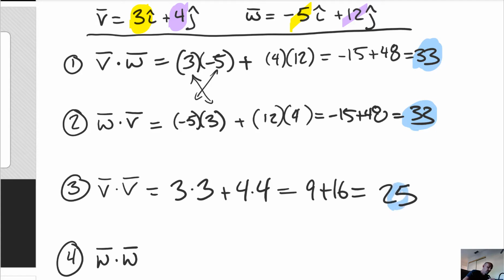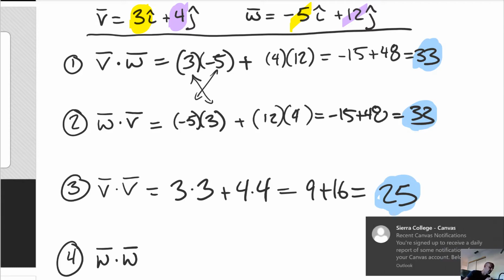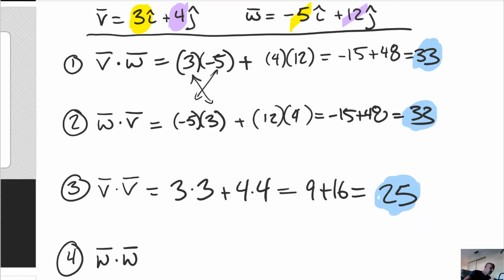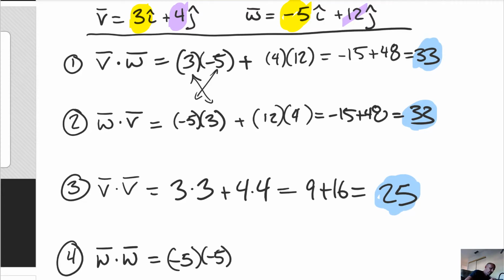And again, fascinating. But something seems familiar about what we just did there. Let's dot W with W. Let's make sure we got this pattern down. So we better take our -5, and we better do -5 times -5, or I think that's called -5 squared. No, I put an equal sign. No equal sign. We need a plus sign in between these. And what are we going to put in? Oh, yeah, that's right.